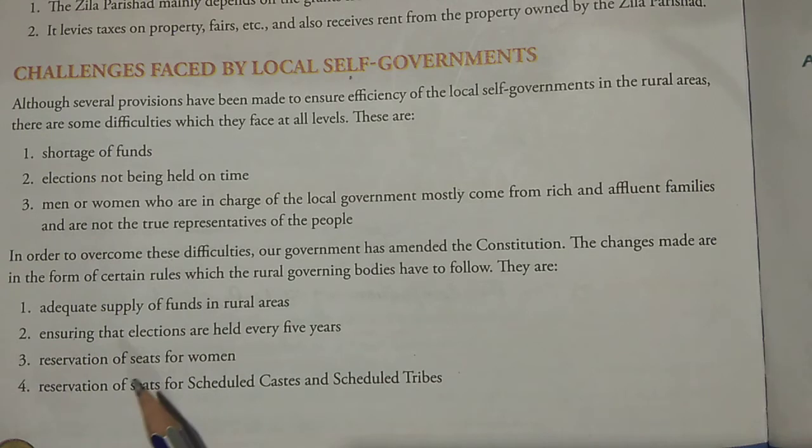Third is what? Reservation of seats for women. Reservation for women is also very important. That has to be taken care of. Unless women participate, things are not done, as we can feel from experience. Then number four, reservation of seats for scheduled castes and scheduled tribes. This is also an important matter, because these people also should be in the mainstream so that they can come up with proper facilities as other people are living. They also should come up to proper development.